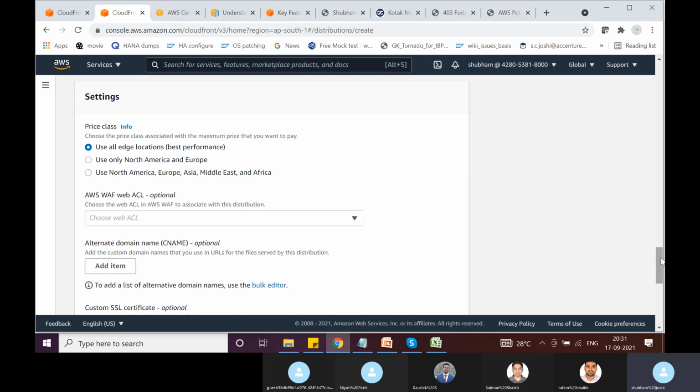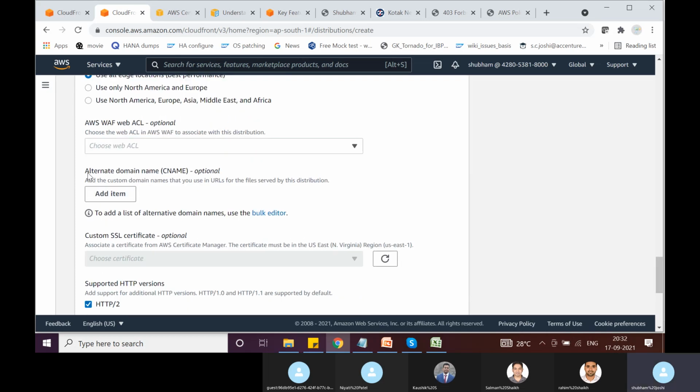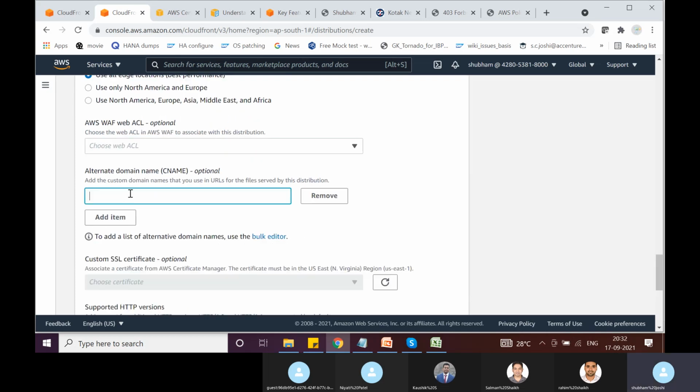Okay. And here, this alternate domain name. This is something which is important because we do not like to access this CloudFront with the ugly CloudFront URL. So I will associate the domain name with which I want to access this CloudFront distribution. So I will put shubhamjoshi.xyz.